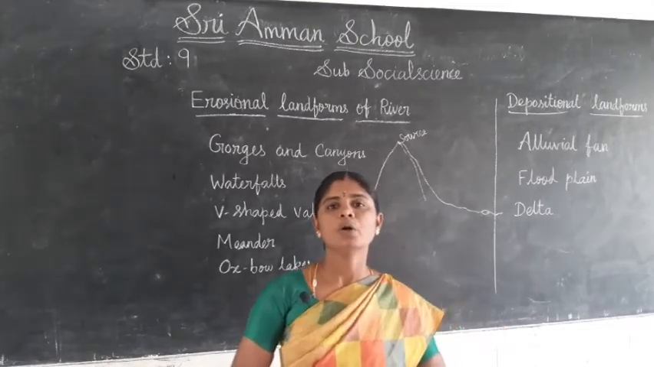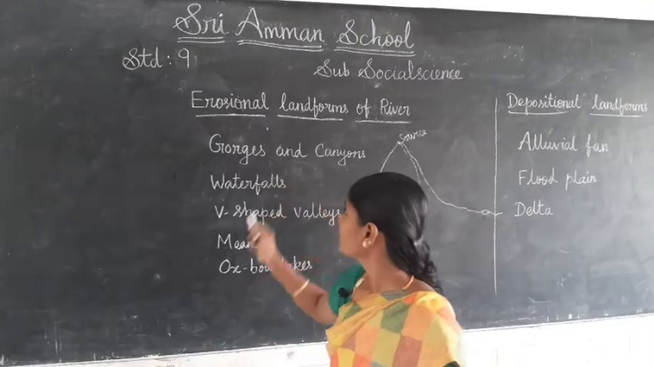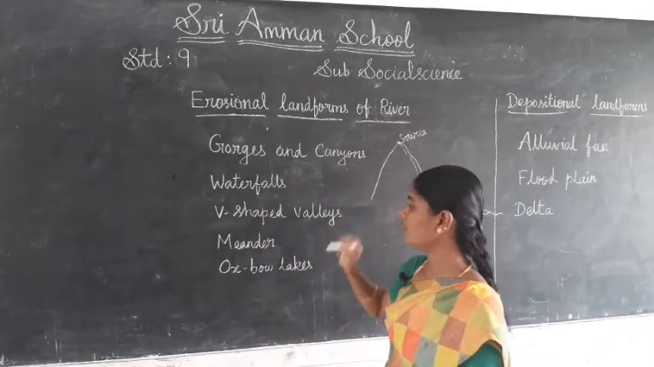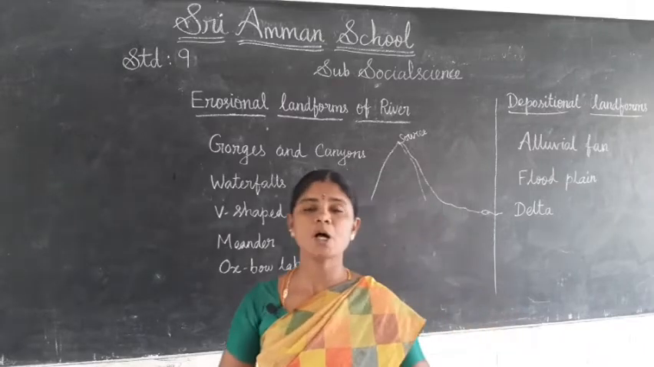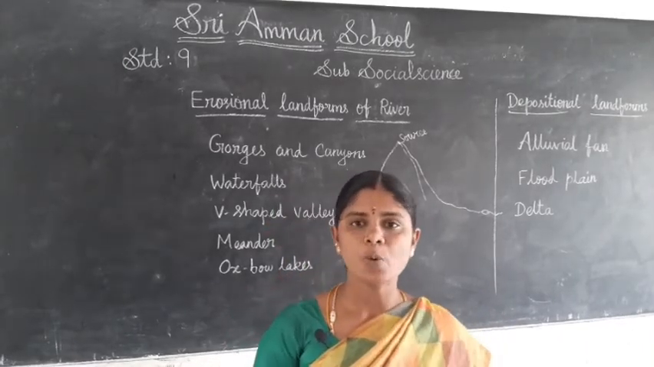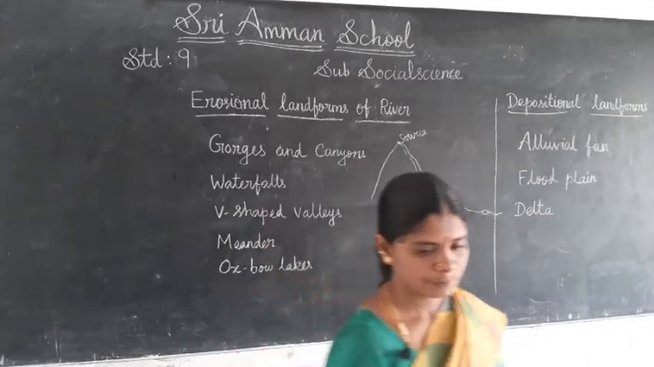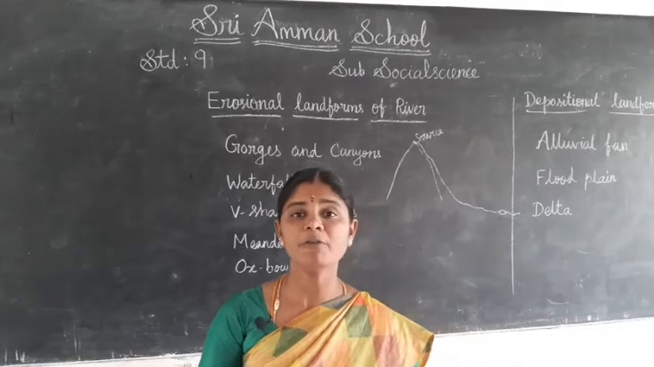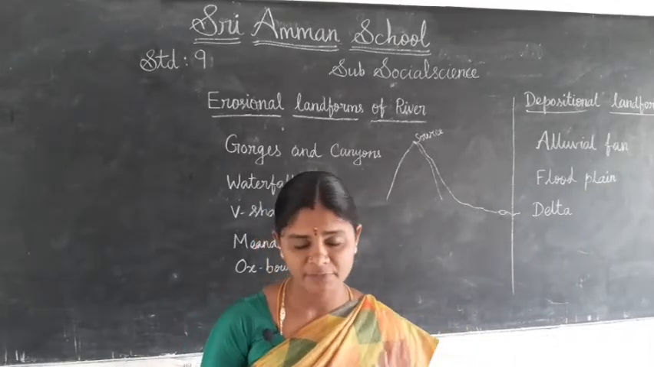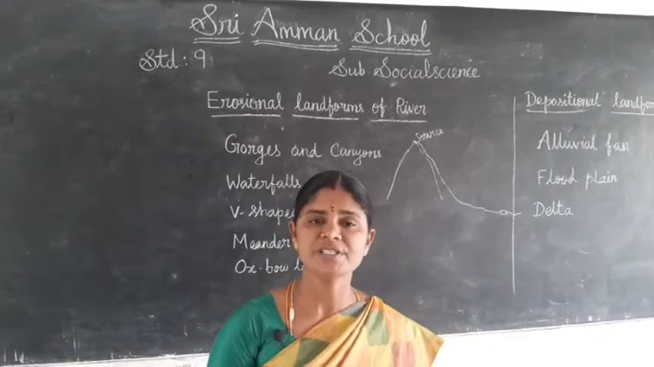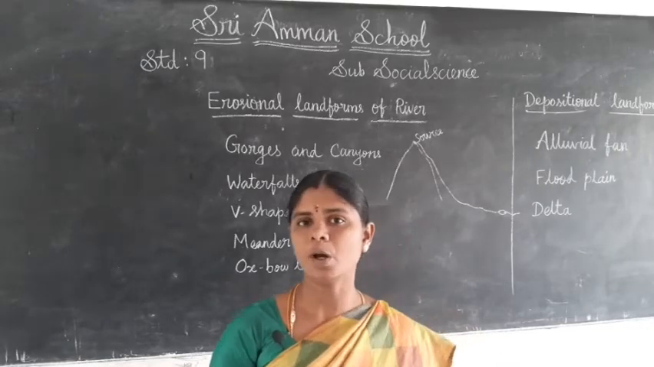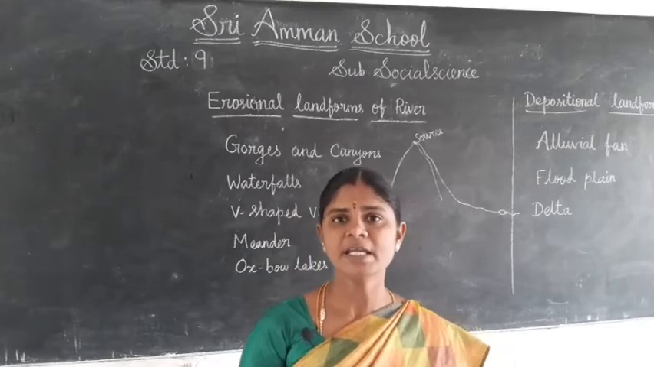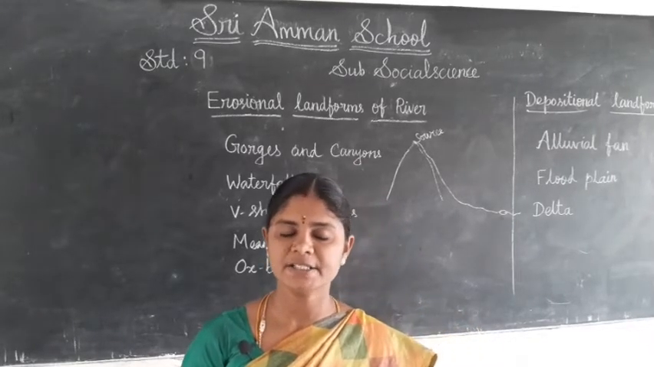Now we are going to see the erosional landforms of river: gorges and canyons, waterfalls, V-shaped valley, meanders, oxbow lake. We will see them one by one. When the river flows through a mountain region made up of hard rock, it forms a valley with almost vertical sides, which is called a gorge.